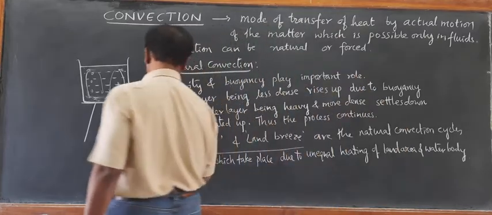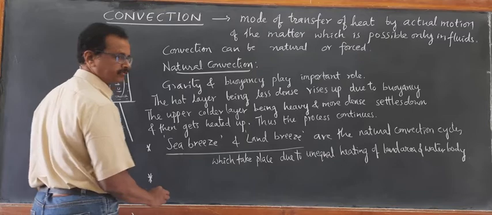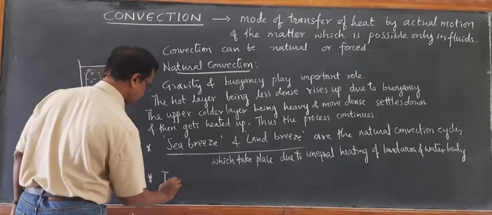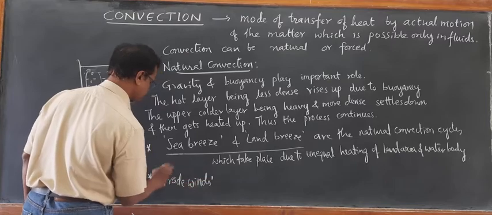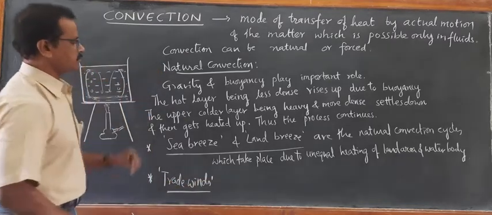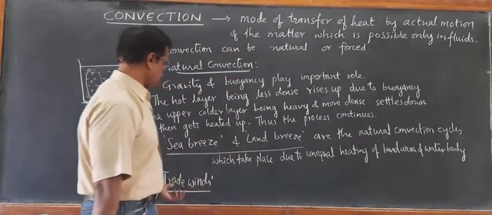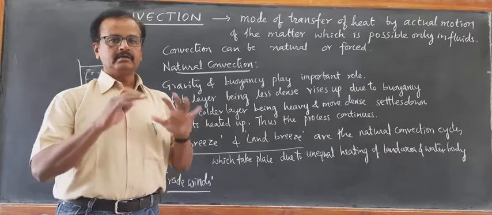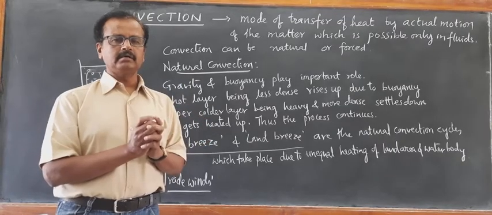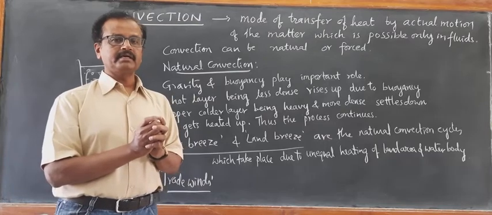Similarly, one more example is trade winds. You must have learned in geography. Trade winds are also an example of natural convection cycles. This is also because of unequal heating of the entire earth surface.